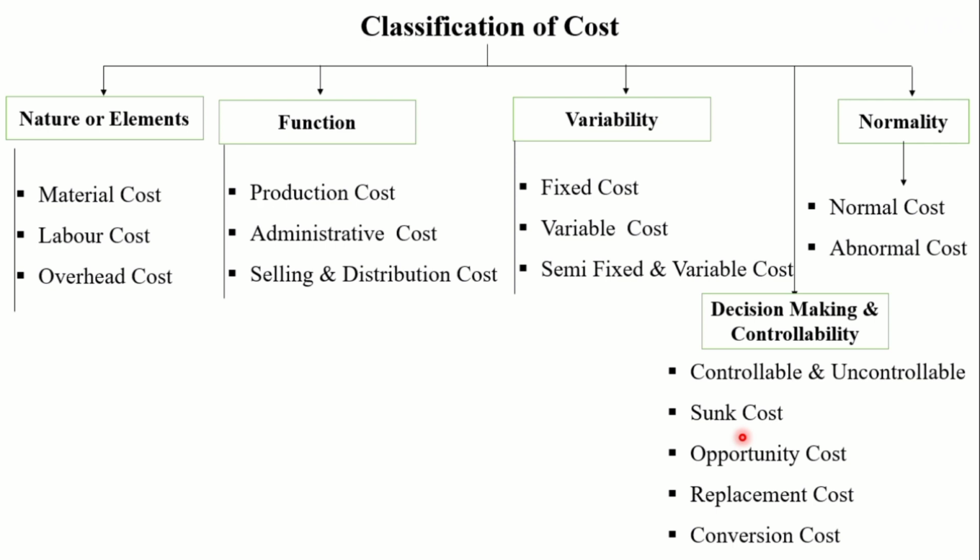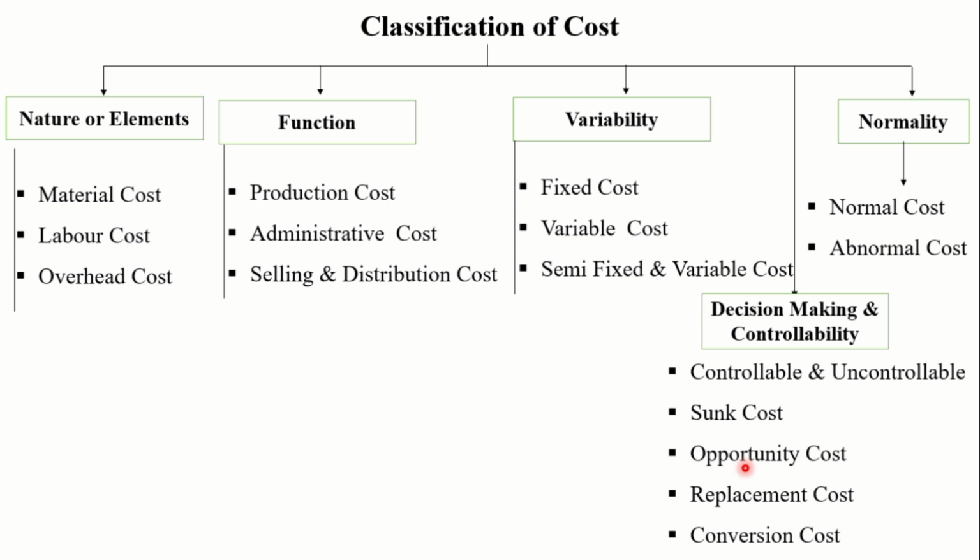These are the examples of sunk cost. Sunk cost is a historical cost, remember. Opportunity cost means the cost of foregoing or giving up an opportunity. It is the notional value of going without the next best use of time, effort and money.